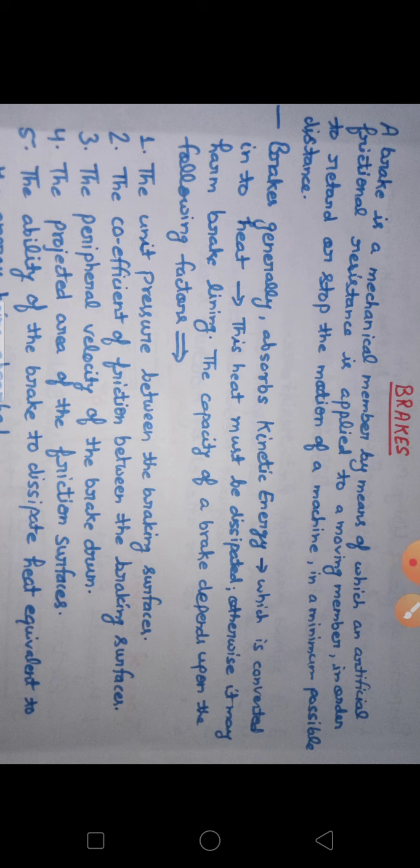Next thing is the peripheral velocity. Point number 3, the peripheral velocity of the brake drum. You just don't focus on that brake drum. I will discuss later what is brake drum. You just think of brake drum like a braking system, brake part. So the peripheral velocity of the braking system. As I have discussed, the kinetic energy will have two factors, mass m and velocity v. So the peripheral velocity which it is telling here means the velocity v of the moving member. The brake capacity depends on that also.